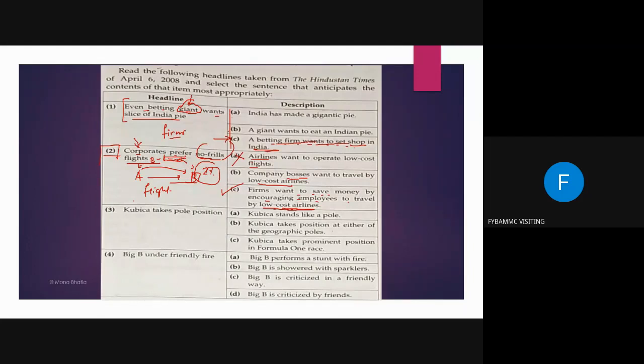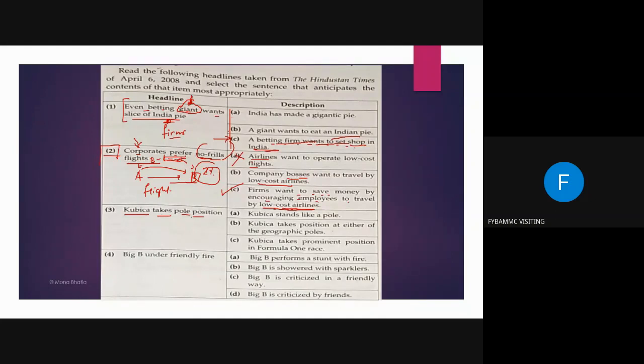So here the keywords are, giant, and slice of Indian pie means that all the businesses that they want to have from setting up shops. So you have to try to understand that the headline has something else to it.